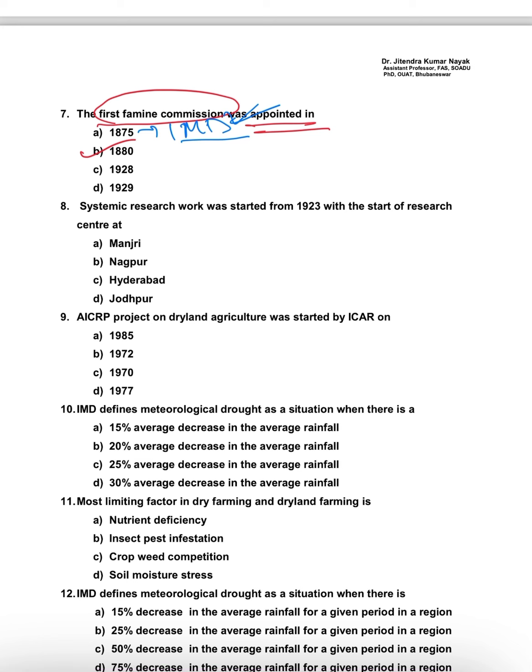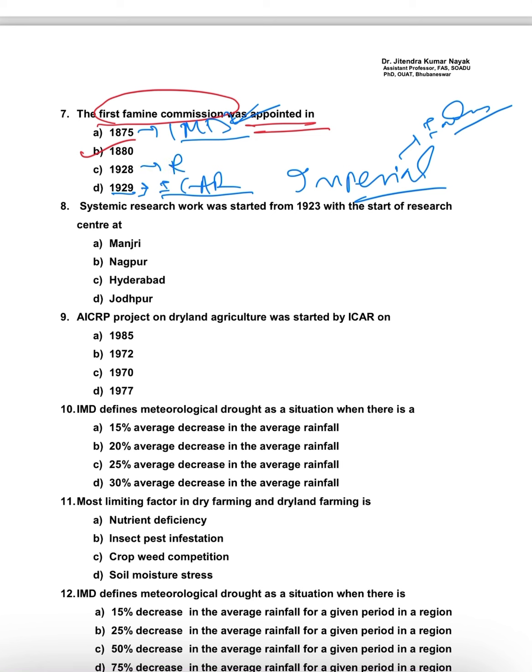Then coming to 1929, as you know our ICAR institute, initially it was the Imperial Council of Agricultural Research, and right now it is converted to Indian. It was established during 1929. For this establishment, in 1928, the Royal Commission on Agriculture presented a report regarding the establishment of ICAR. Then related to dryland, the first systematic research work was started in 1923.